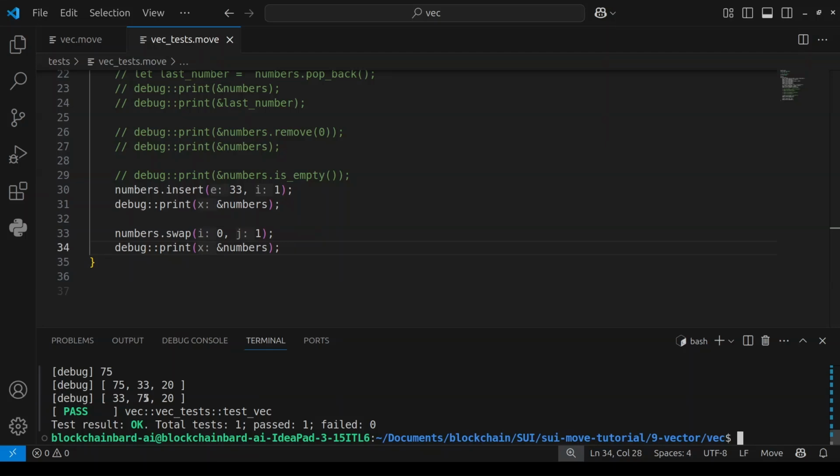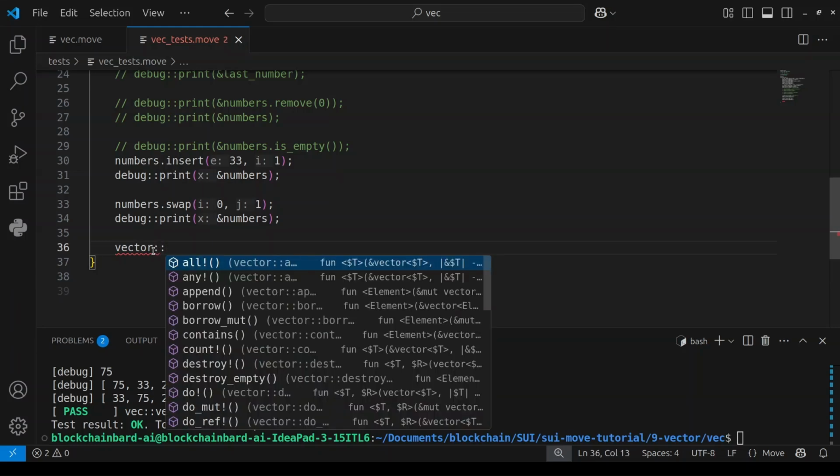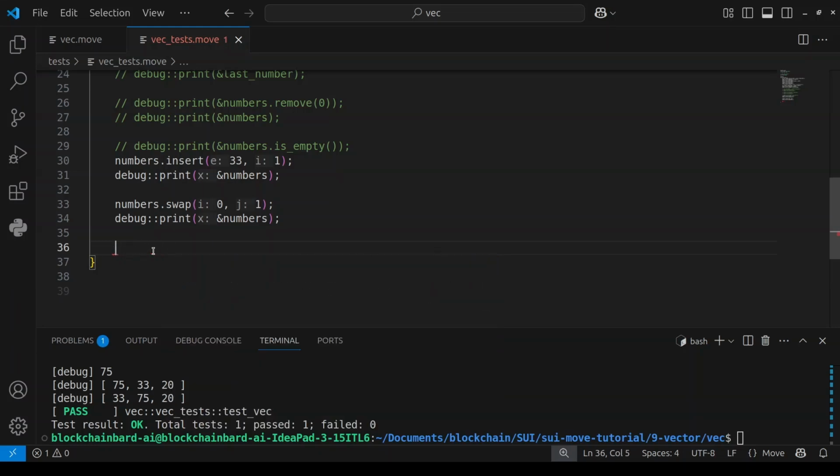Another thing we can do is check if a vector contains a particular value. Let's say we want to check if our vector contains 20 as an element. We can say vector contains, but I'm not going to use that. I'm going to do numbers dot contains. What value do you want to check? Let's say, does our vector contain 20?